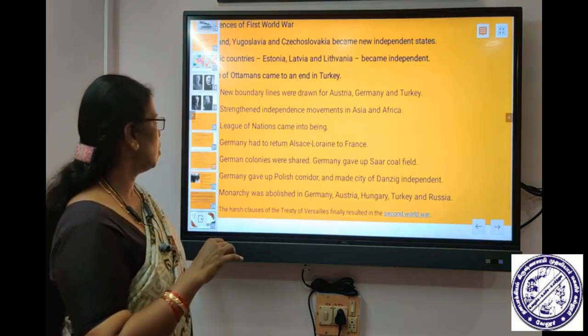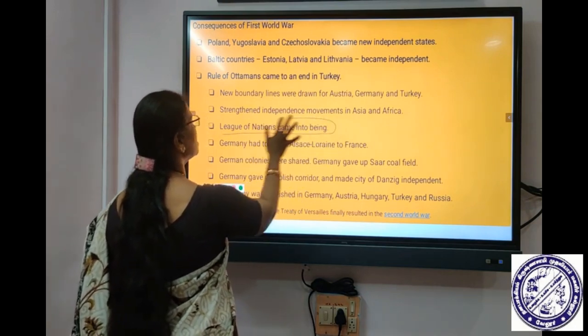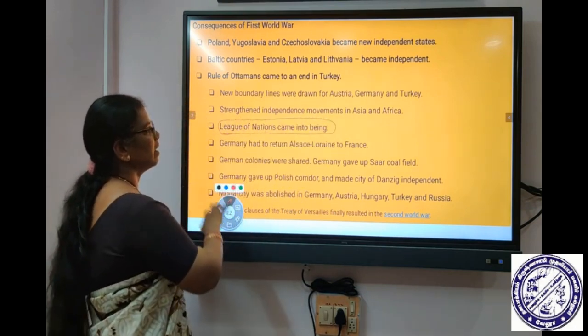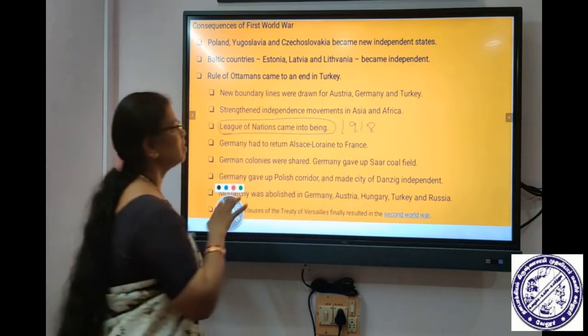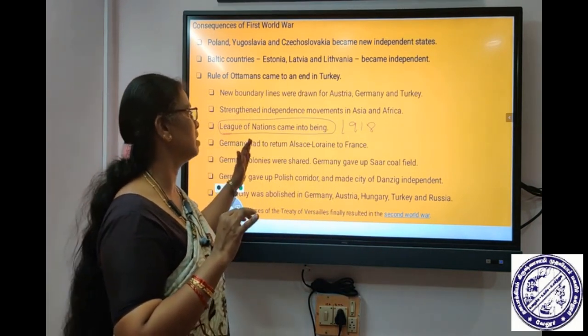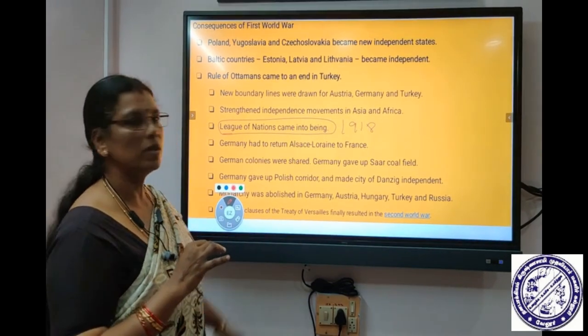At the end of the war, Woodrow Wilson started the League of Nations in 1918. The major reason was to maintain world peace, and it was based on Woodrow Wilson's 14 points.